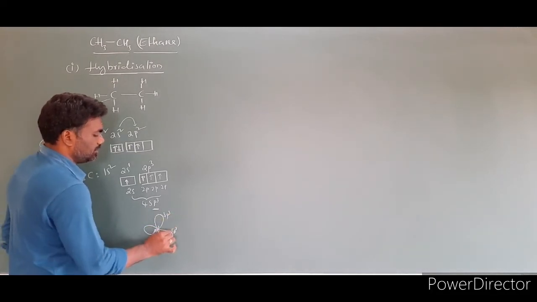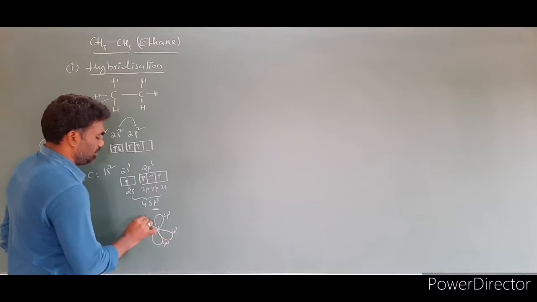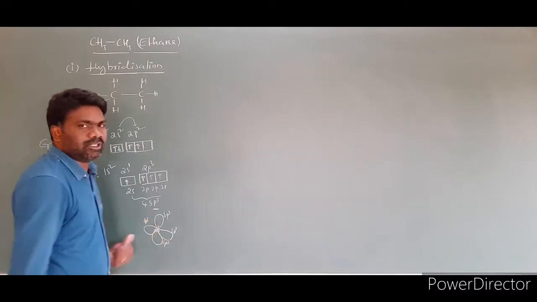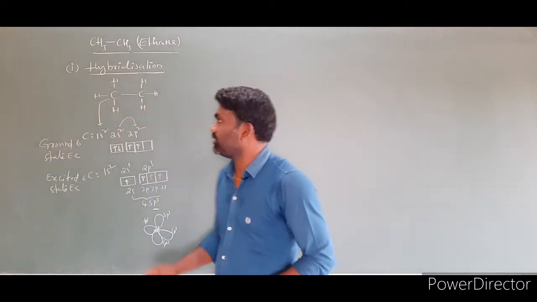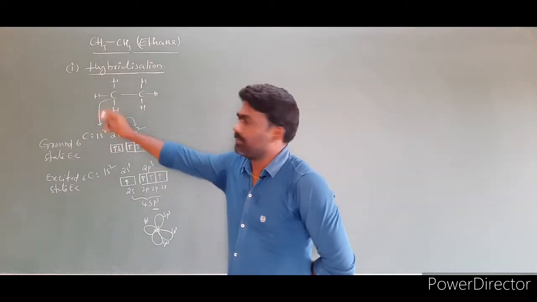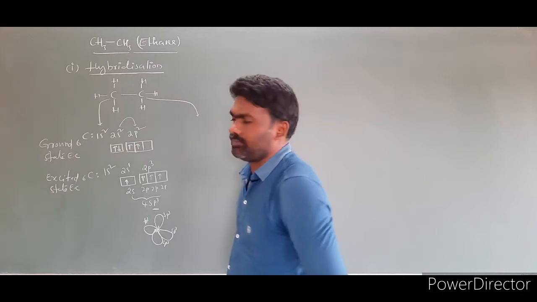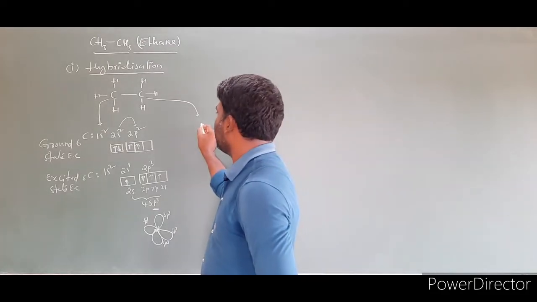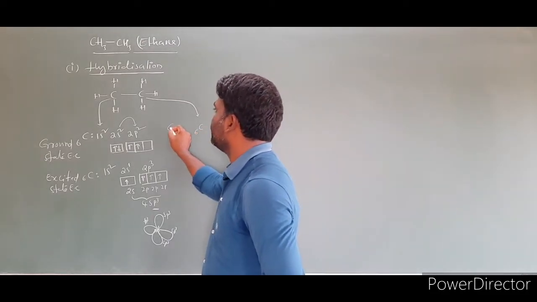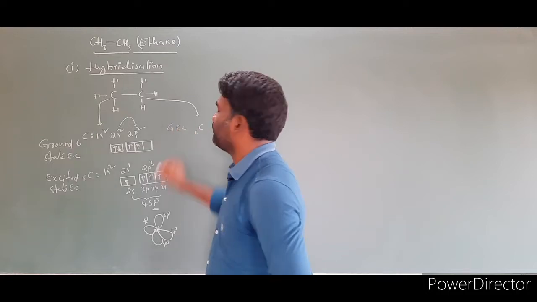This is another sp3, this is another sp3. So this is a hybridization step for the first carbon, and we will try the hybridization step for this carbon also. Same, take atomic number 6, this is the ground state electronic configuration.